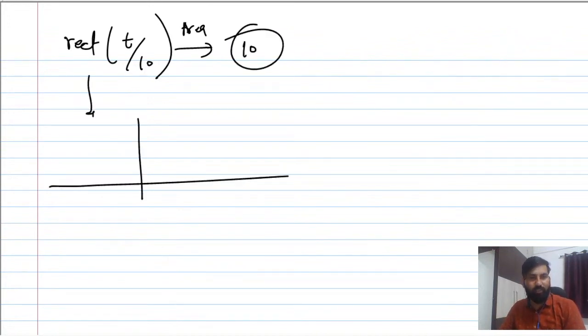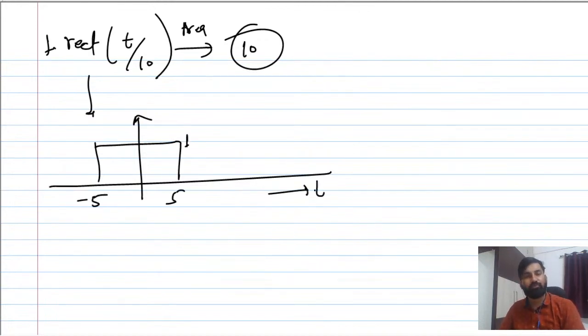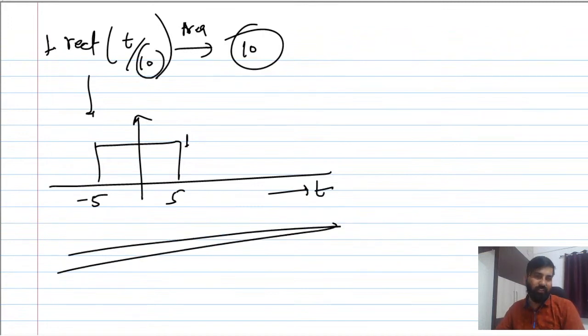The height is going to be 1 only, and half of 10 is minus 5 and 5, because this 10 denotes the total breadth. This is how, while finding the Fourier transform and also the energy, you will need to plot and quickly find the area. So this is a very important concept that you have to keep in mind.